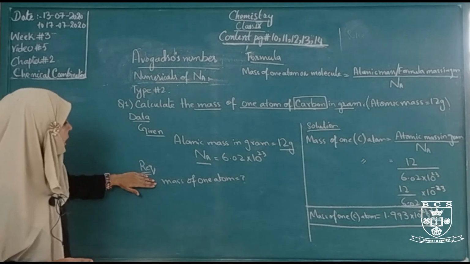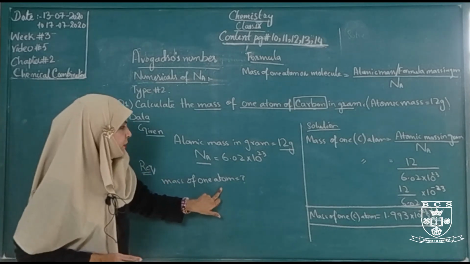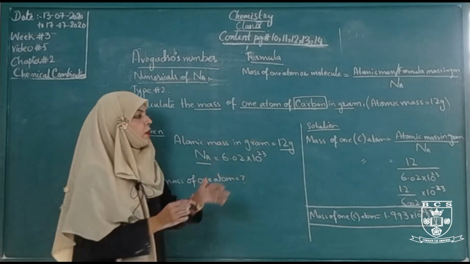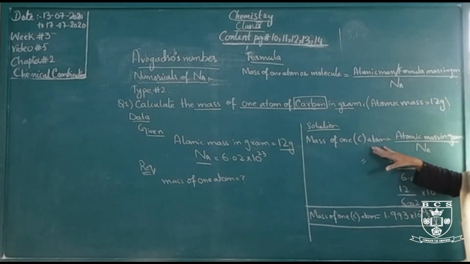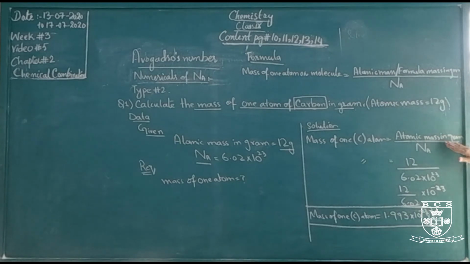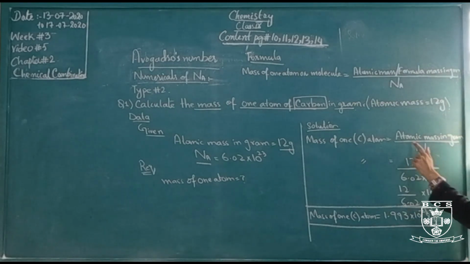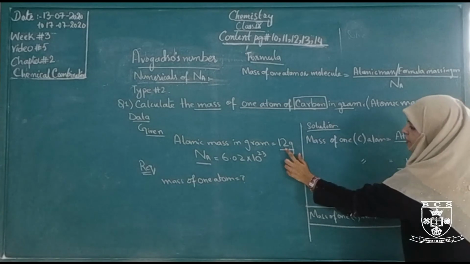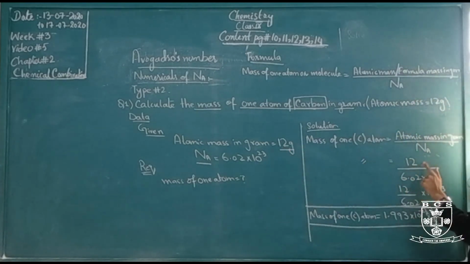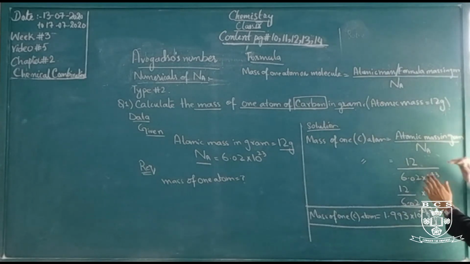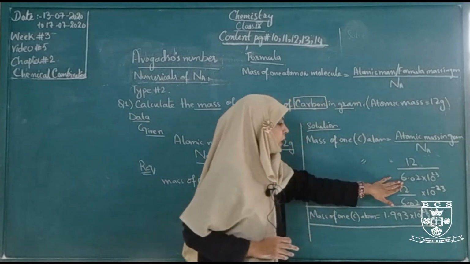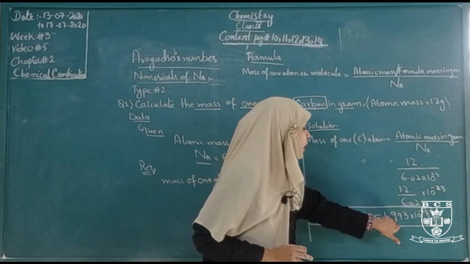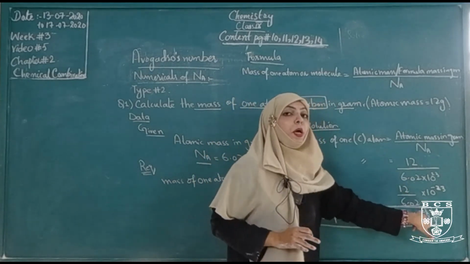So we have to find the mass of one atom. We will apply the formula of Avogadro's number. Mass of one carbon atom is equal to the atomic mass in gram divided by Avogadro's number. Atomic mass in gram is given here as 12 gram, and Avogadro's number is 6.02 into 10 to the power 23. 12 divided by 6.02, the answer is 1.993 into 10 to the power minus 23.